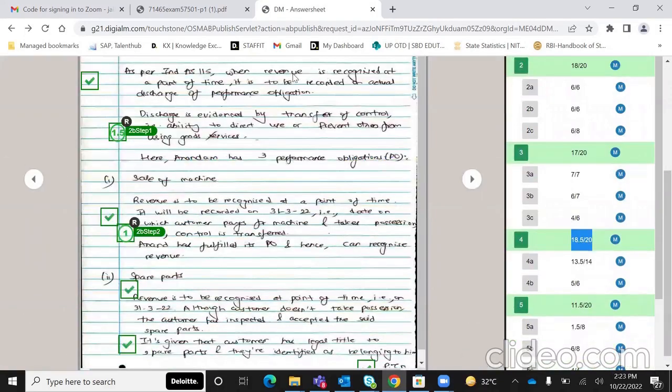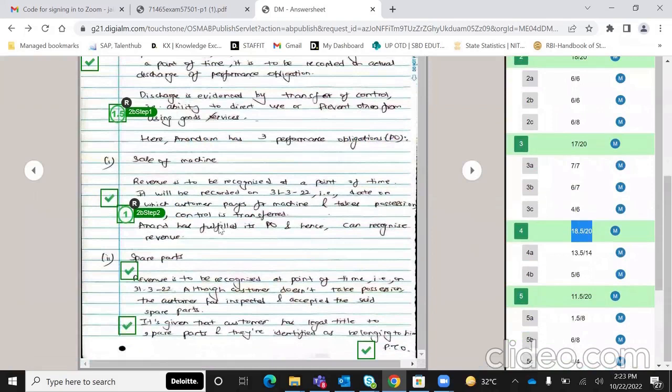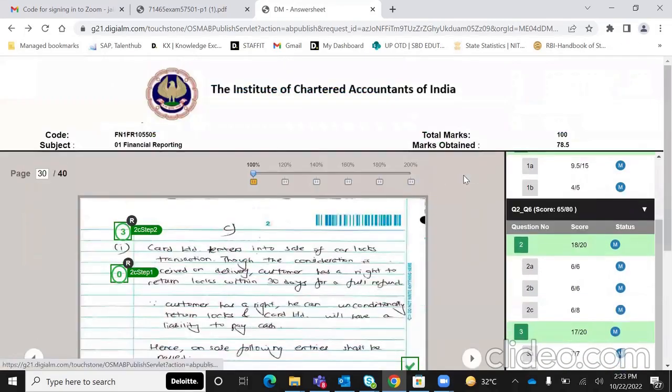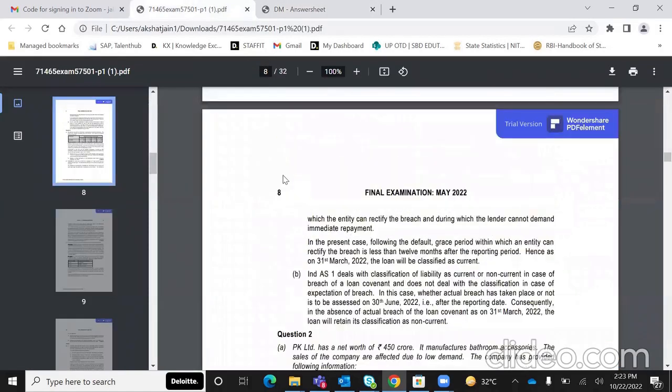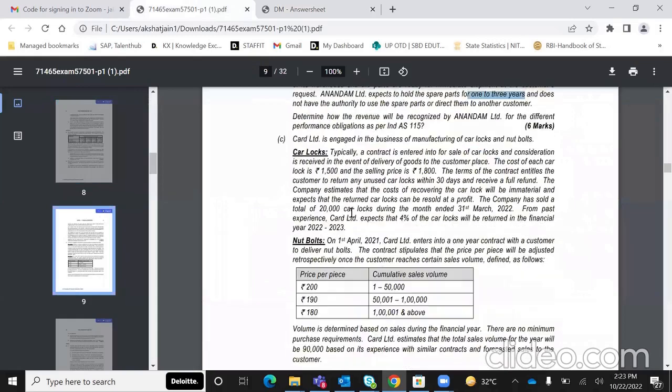Here I've explained कि revenue कब recognize होगा at a point of time. At a point of time कब, जब आपका performance obligation discharge होगा, कब, जब transfer of control होएगा. And then I've broken it down into machines, spare parts, and warehousing, and when the revenue should be recognized in such a case. Okay, now moving on to the C part of this particular question.